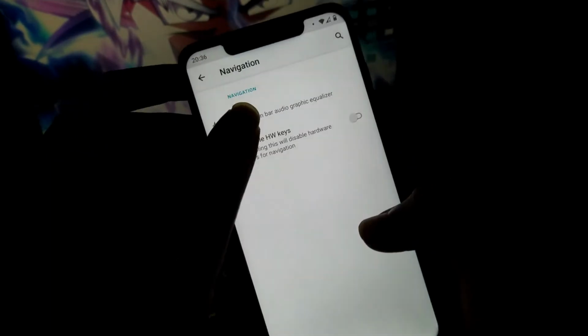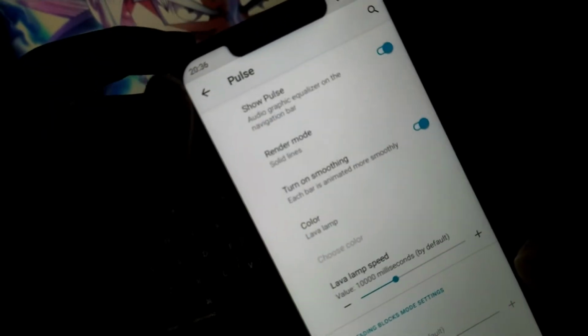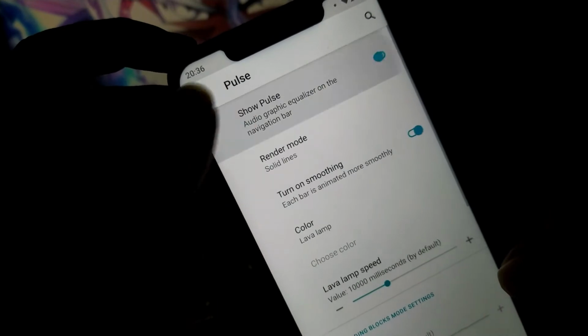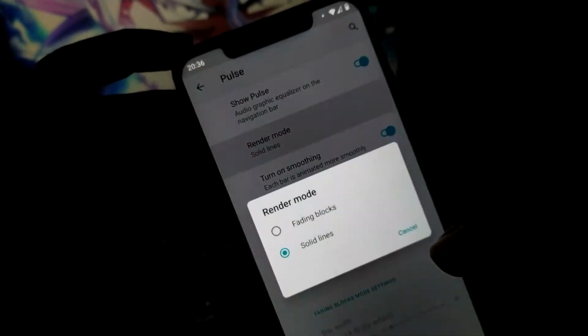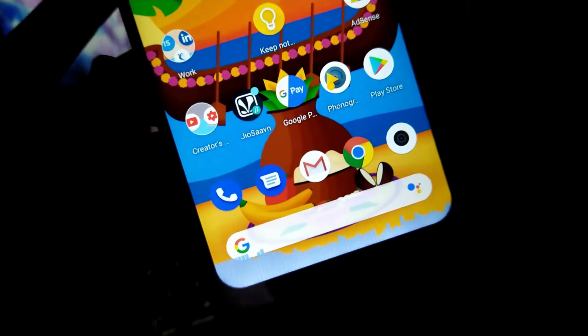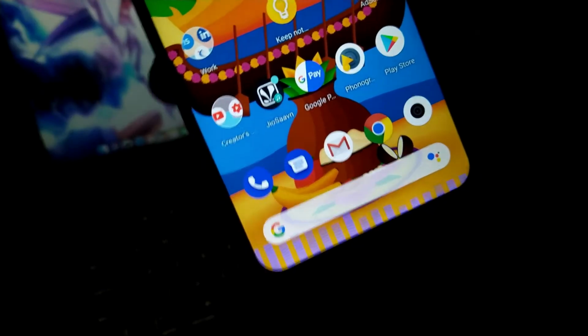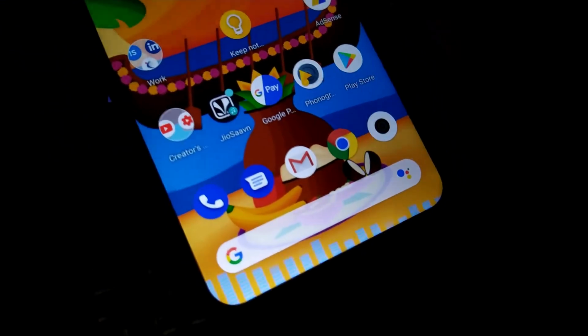Talking further about navigation settings, this is something new: now you will also get the pulse animation when a song gets played on the gesture navigation too. This is somehow a unique setting they introduced in this ROM. Just when you play the music, in this way you will get this pulse navigation and virtualizer, and this looks pretty sick and pretty dope.